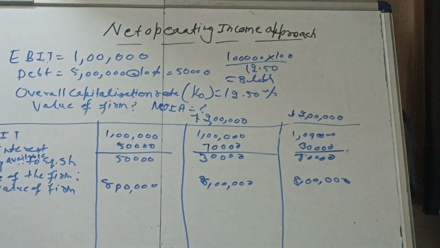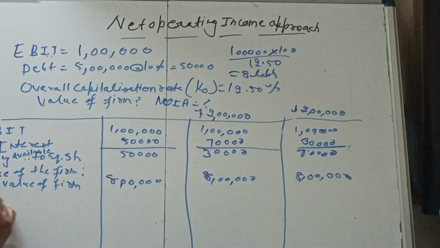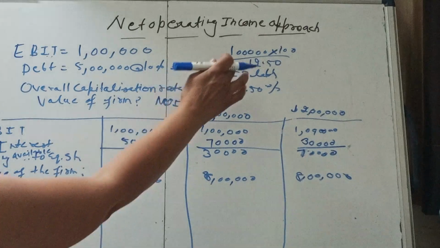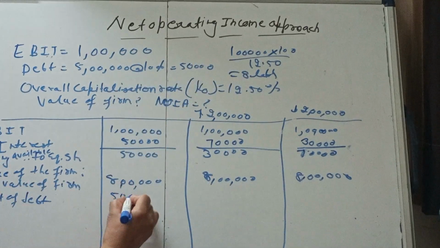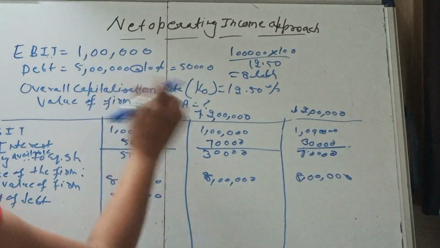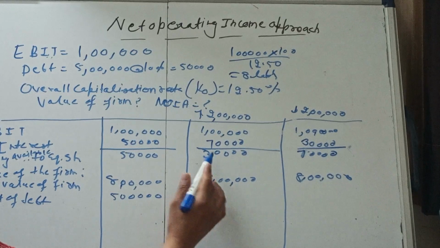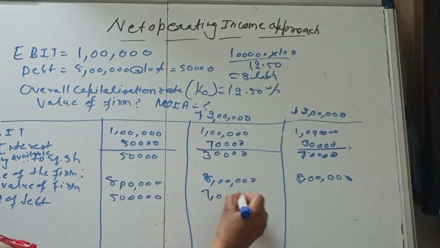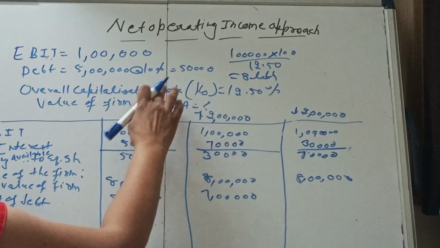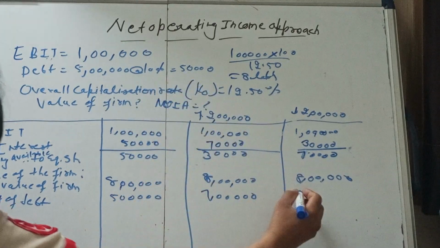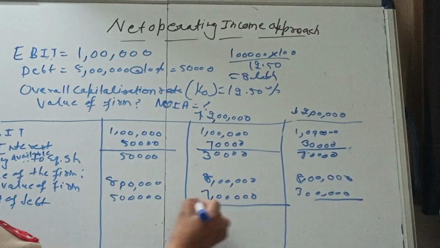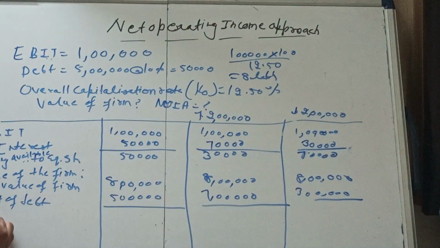Now the debt is given to us. Debt is 5 lakh. Debt here is 7 lakh. Debt here is 3 lakh. So the equity will be the balance.